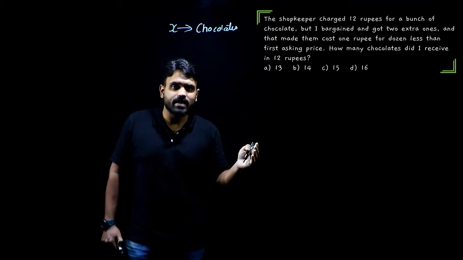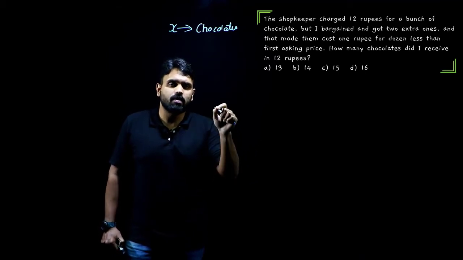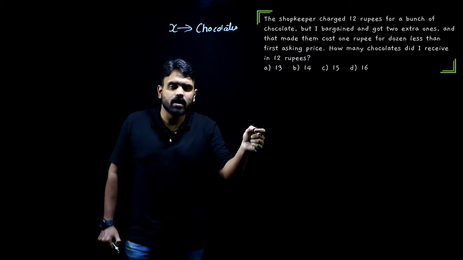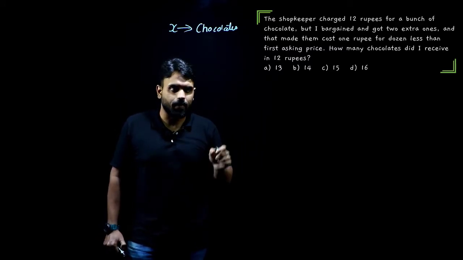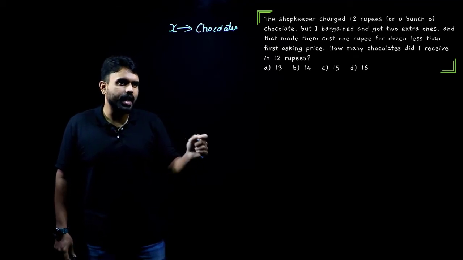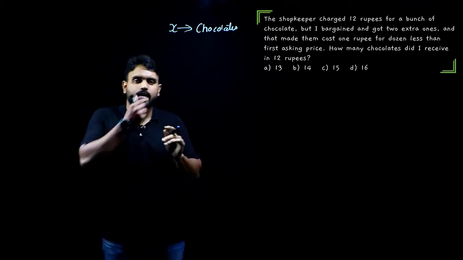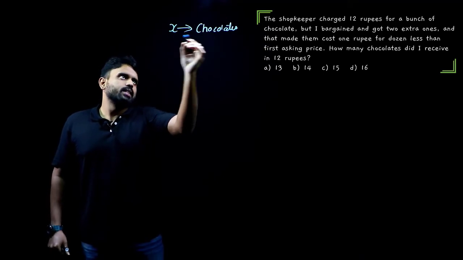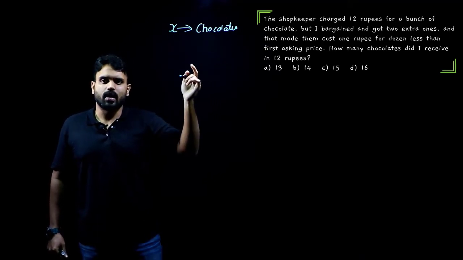1 rupee less than the first asking price, whatever he first asked. After the addition of those two chocolates, whatever he first asked, it was costing him 1 rupee less. Okay. How many chocolates did I receive in 12 rupees? Now, how many chocolates? X chocolates I've assumed. There are total X chocolates.